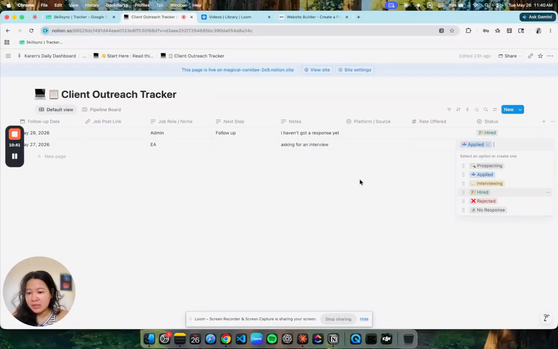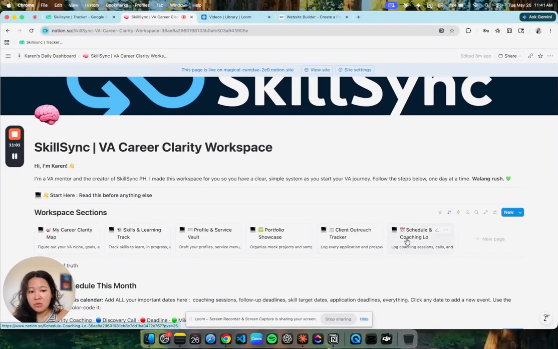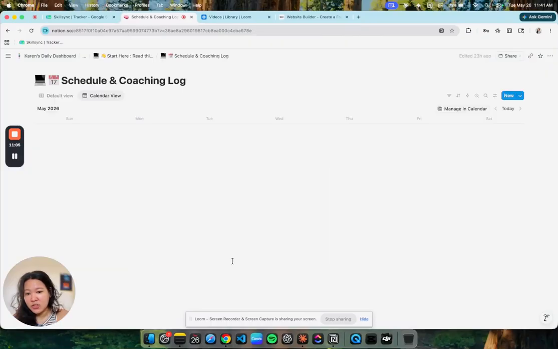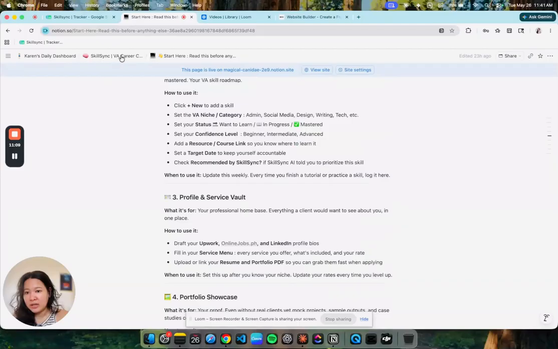So you update this every time na may movement sa application mo so that you see everything. So the same thing here, guys, you can add pages mo hanggang ma-hire ka. Okay? So yeah, I think this is very essential, guys. Meron tayong scheduled or calendar. So paano naman gamitin to, guys? Ito siya sa ilalim actually. So to make it easier, you can find it here.